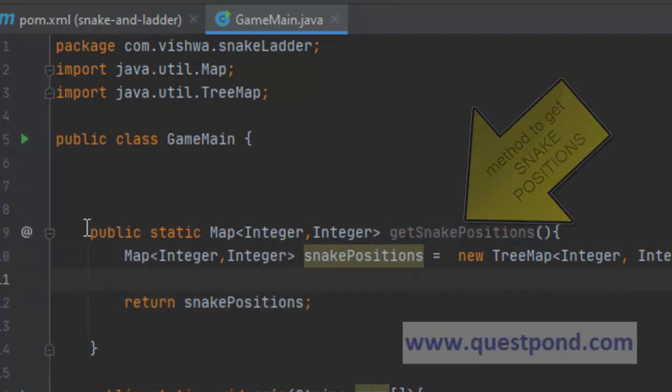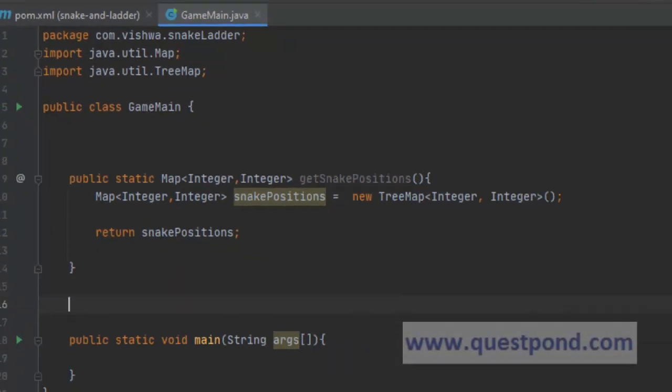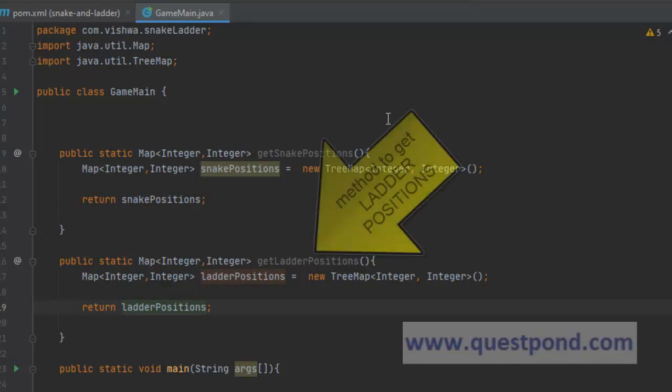Same way, we will also create a similar method for storing the ladder positions, getLadderPositions. Now, some people can think they can use a single map for doing this, which is also fine, but we are keeping it separate so that it becomes easy for us to manage.